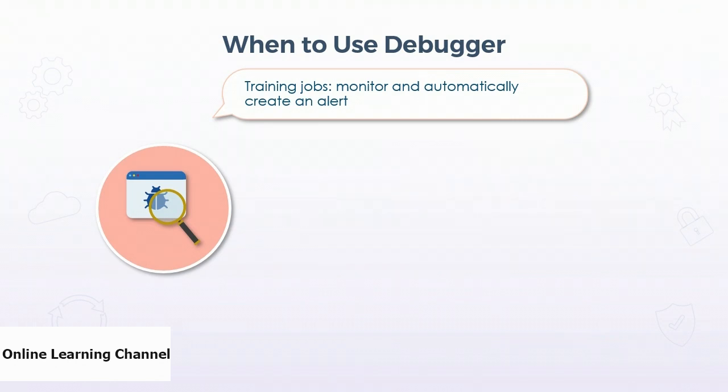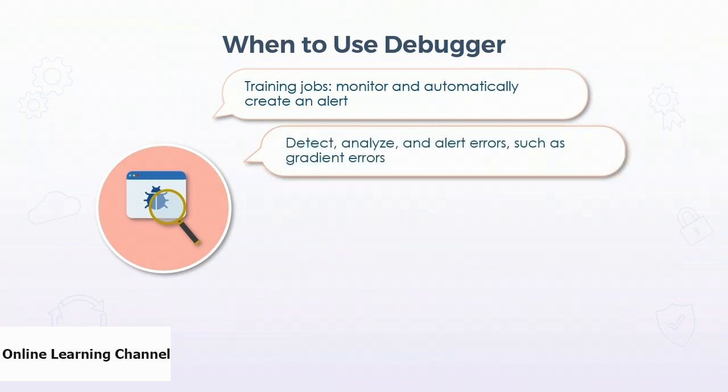So we can use Amazon SageMaker Debugger for this kind of work. It will monitor the jobs and it will automatically create an alert if anything happens. So what it can do is detect, analyze and alert on different things, such as gradient values becoming too large or too small.